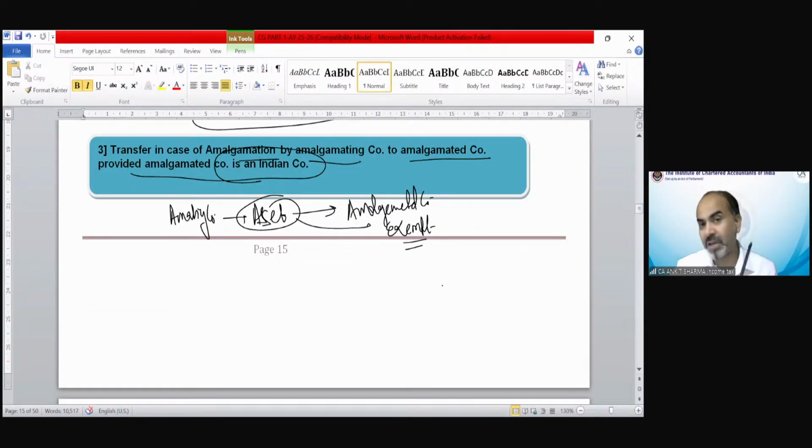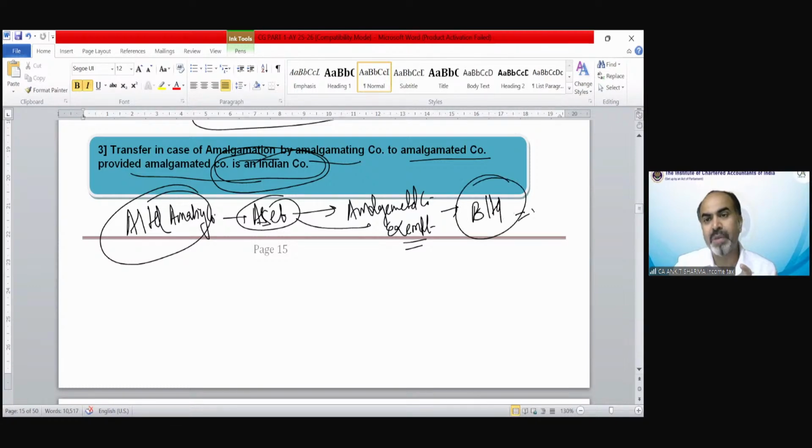So in case of amalgamation, all the asset transfer from amalgamating company to the amalgamated company would be outside the purview of capital gain chargeability, provided the new company should be an Indian company. The B Limited would be called amalgamated company. A Limited would be called amalgamating, and the company which is going to run this business in future, in this example, might be B Limited. So B Limited should be an Indian company for taking the benefit of this exempted capital gain.